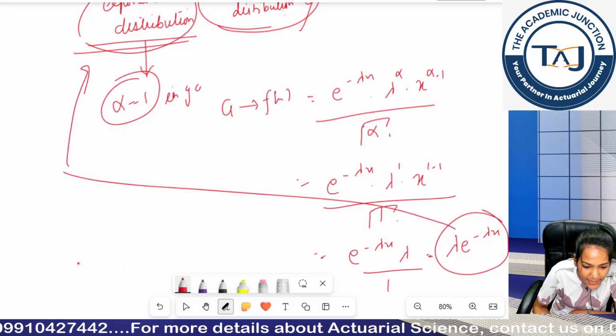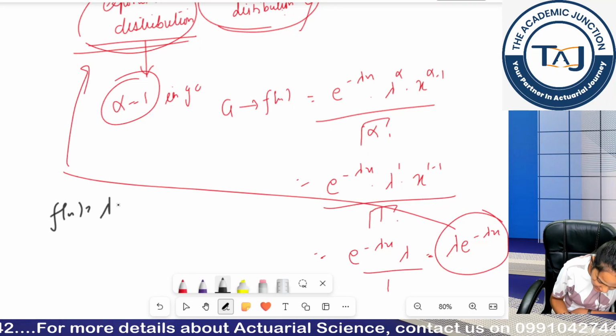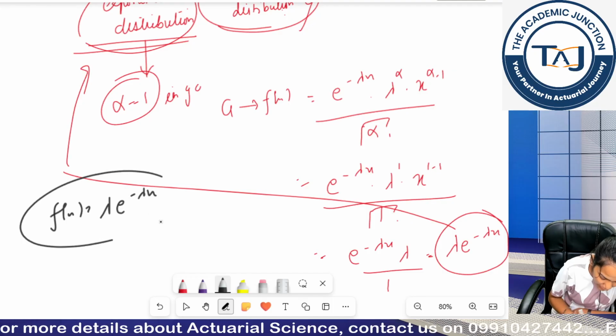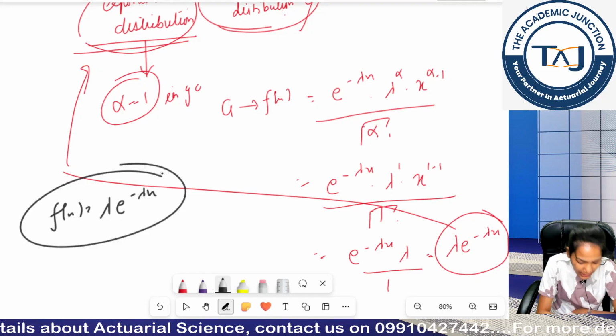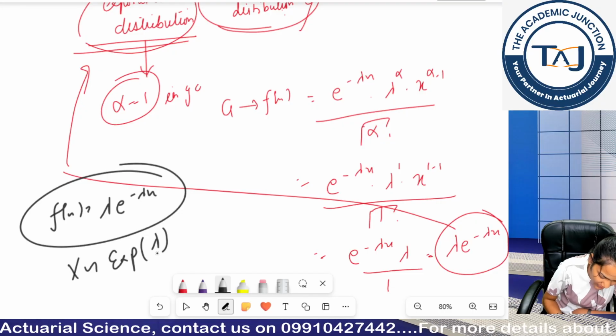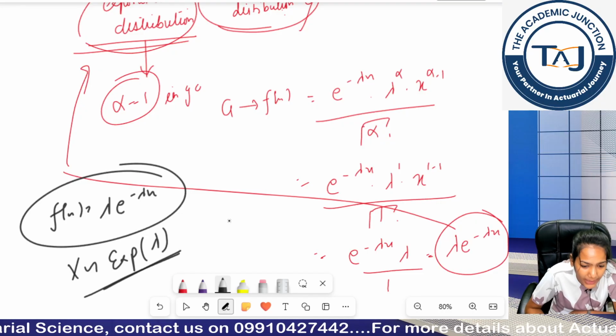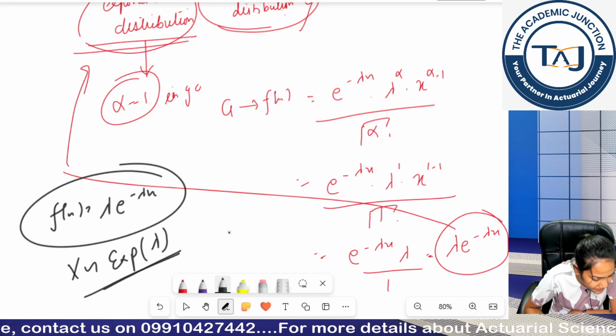So it is pretty simple to derive the PDF of exponential distribution. Its f(x) becomes lambda e to the power minus lambda x. Now from this PDF, can you see we have only one parameter? So I say my x follows exponential distribution with parameter lambda. Is this okay?